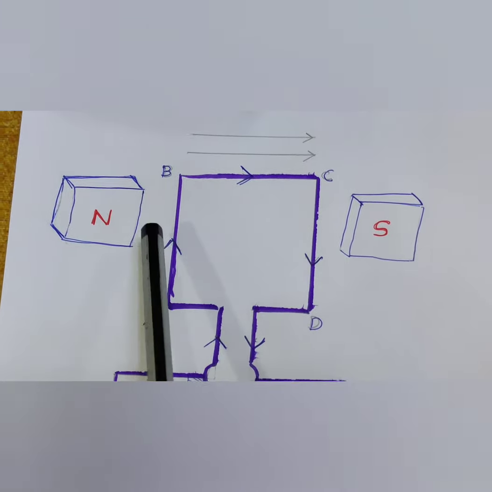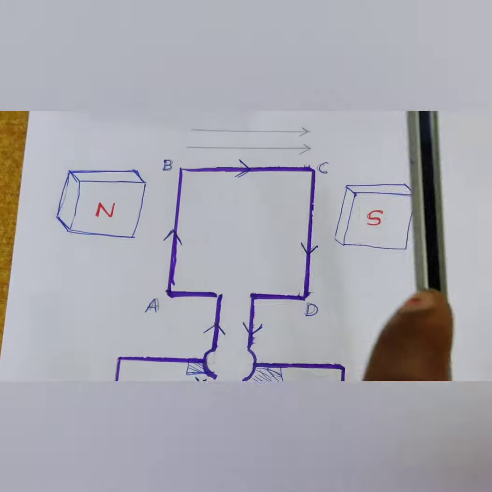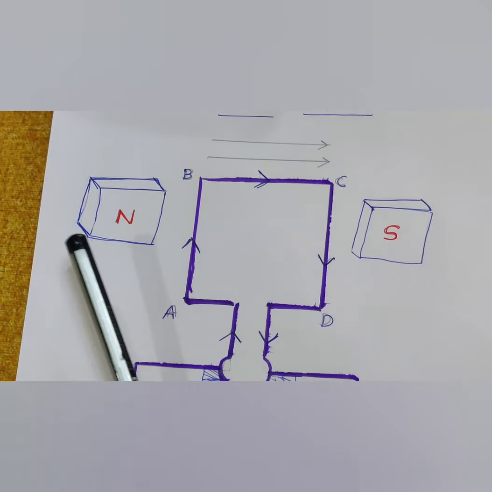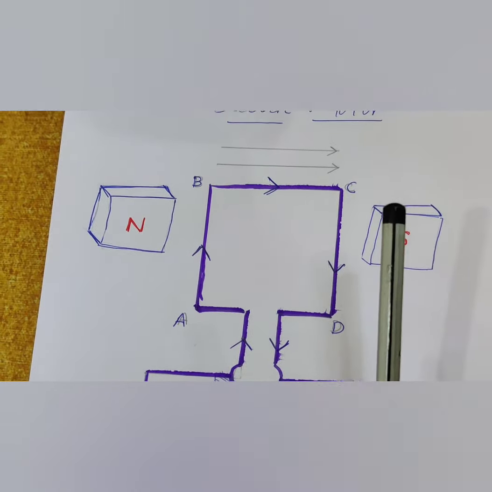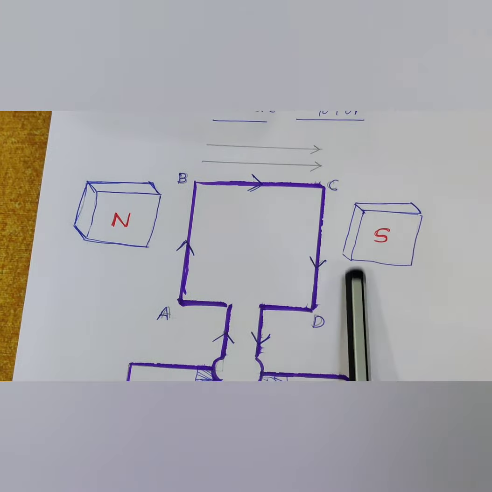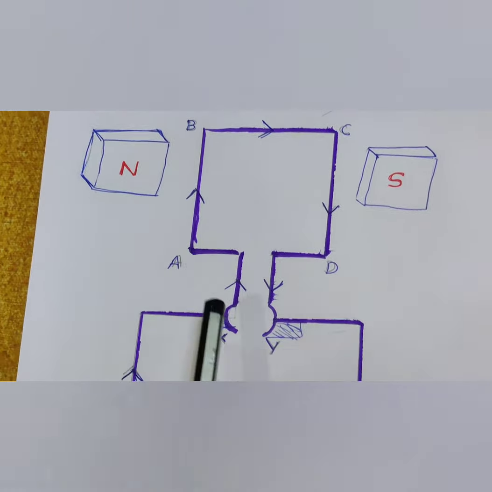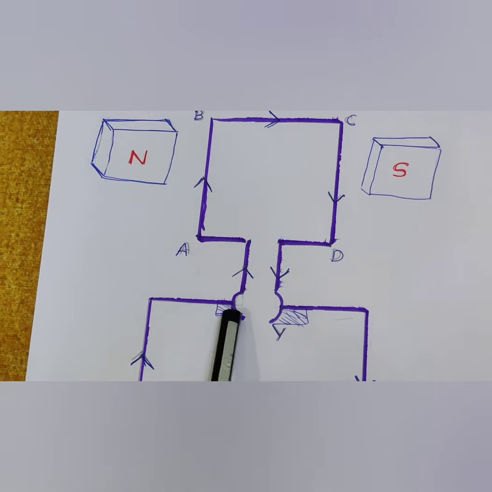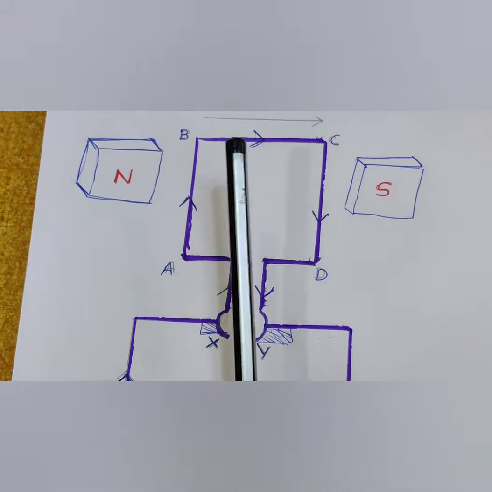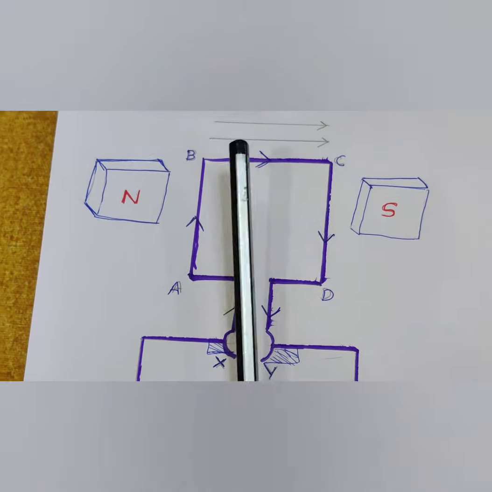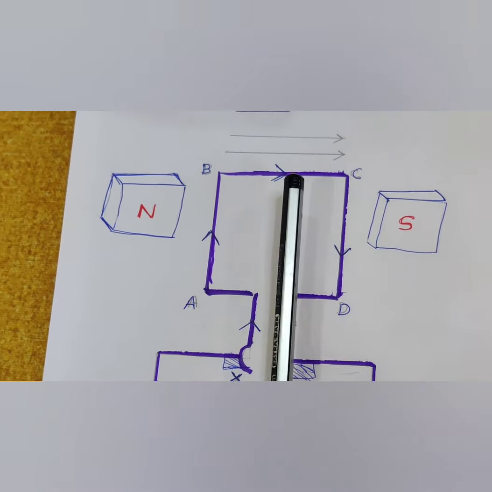With that force, this wire has turned half of the distance. Now this becomes AB and this becomes CD. Due to the split rings and the carbon brushes, the insulated wire gets half turned.